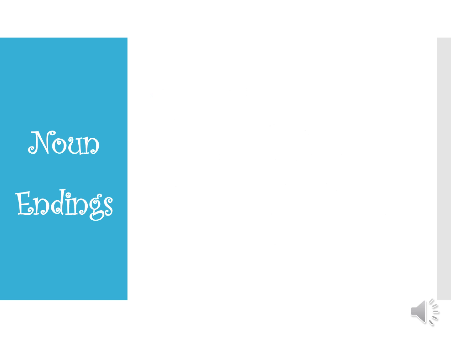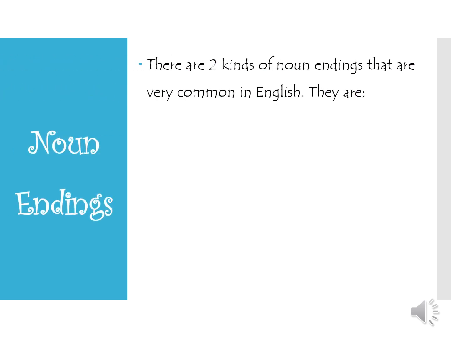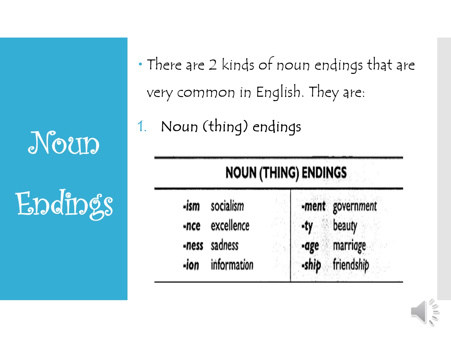How can we know that a word is categorized into noun? Sometimes we can identify from the noun endings. There are 2 kinds of noun endings that are very common in English. They are noun or things endings.